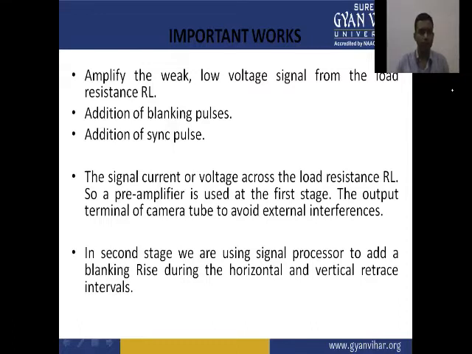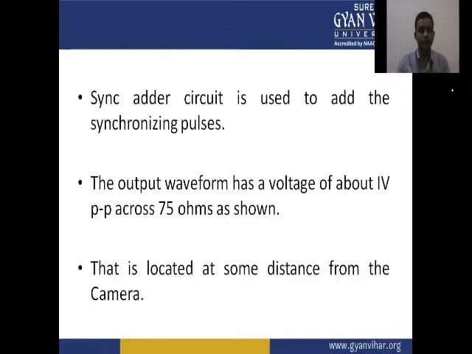A preamplifier is used at the first stage, at the output terminal of the camera tube, to avoid external interference. In the second stage, we use the signal processors to add blanking during the horizontal and vertical trace intervals. A sync adder circuit is used to add the synchronizing pulses.